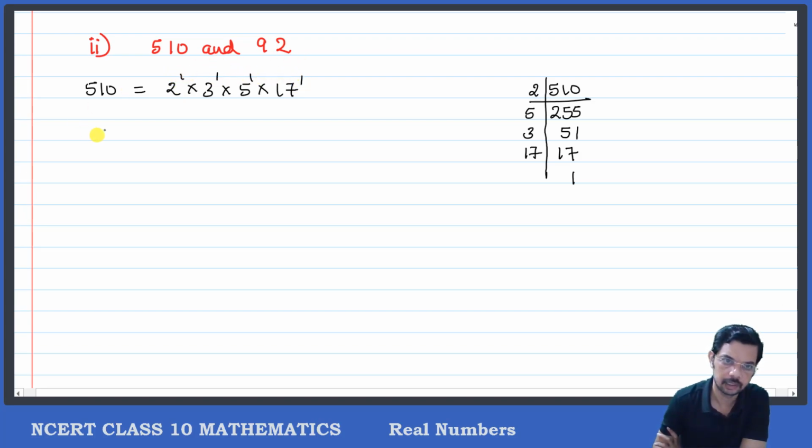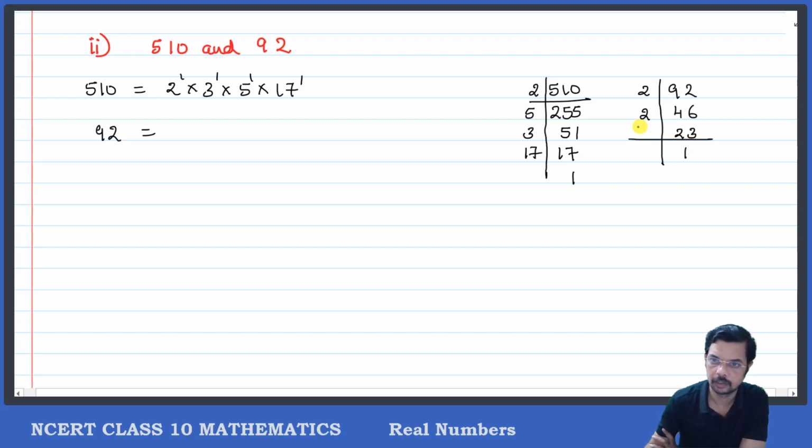Now 92. For 92, 2 4s are 8, 2 6s are 12, again 2 2s are 4, 2 3s are 6. Again 23 is a prime number, so it is done. 23 ones are 23. So it is 2 raised to 2, so 2 occurs 2 times, and then into 23.